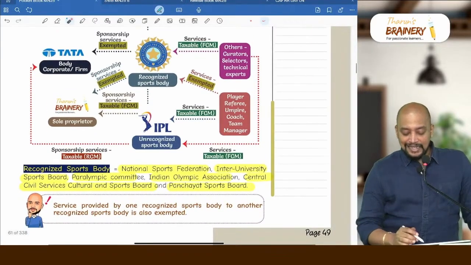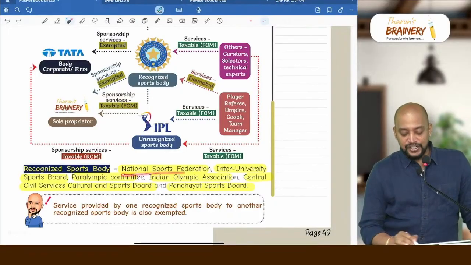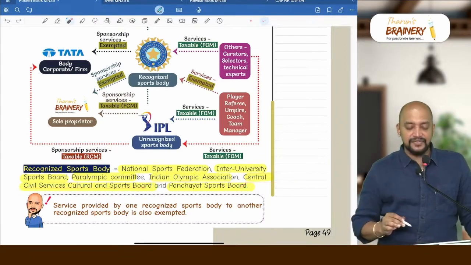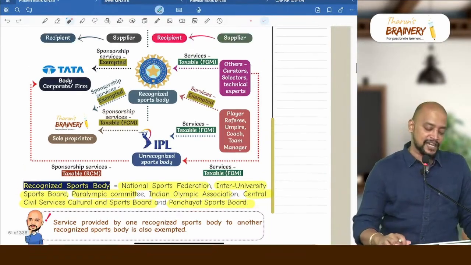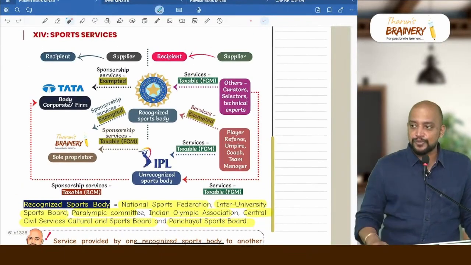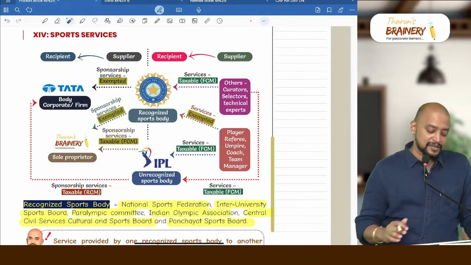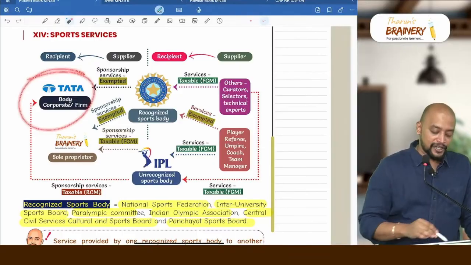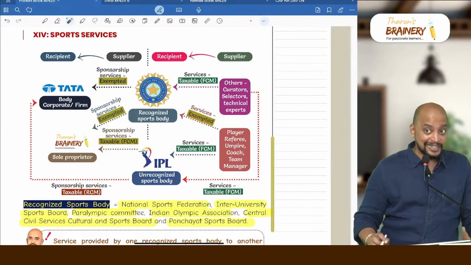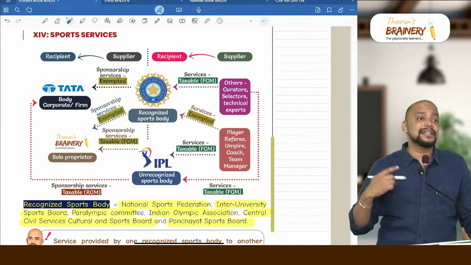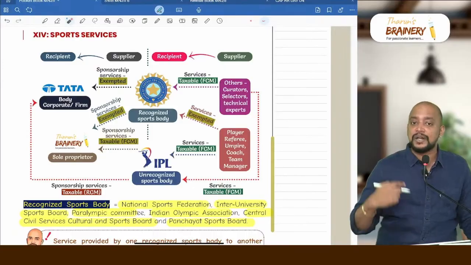So therefore these are the 6 recognized sports bodies: National Sports Federation, Inter-University Sports Board, Paralympic Committee, Indian Olympic Association, Central Civil Services Cultural and Sports Board, and Panchayat Sports Board. If they collect any sponsorship money, that sponsorship money will be exempted. It can be by body corporate or firm, or it can be by a sole proprietor. But apart from this, any other person providing sponsorship services will be taxable.